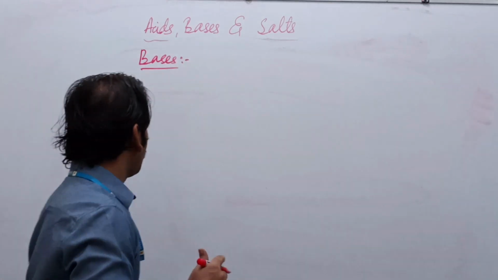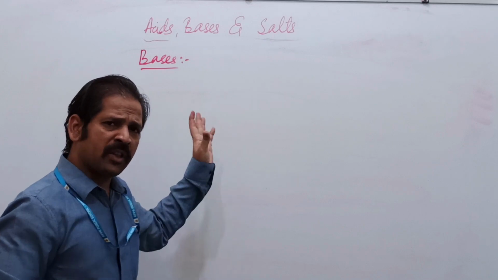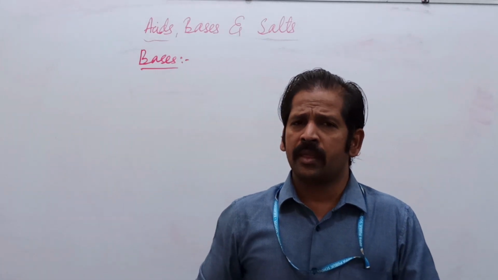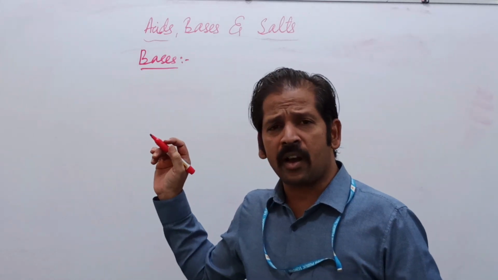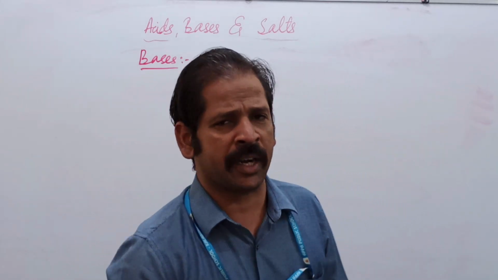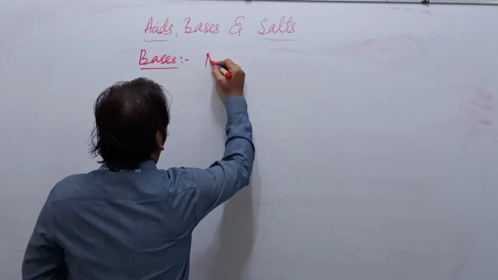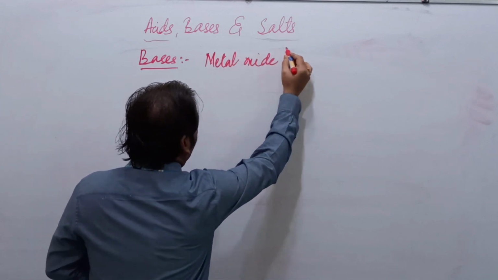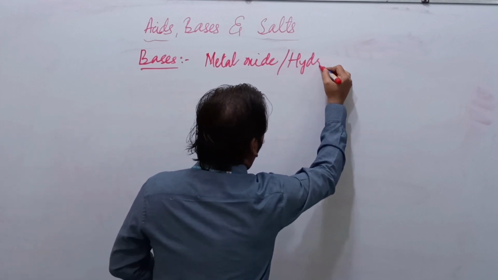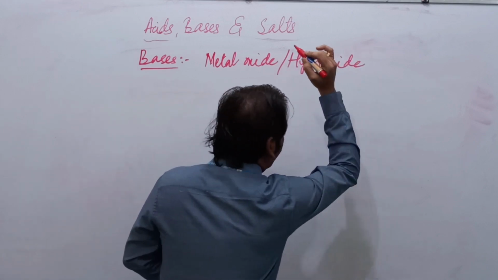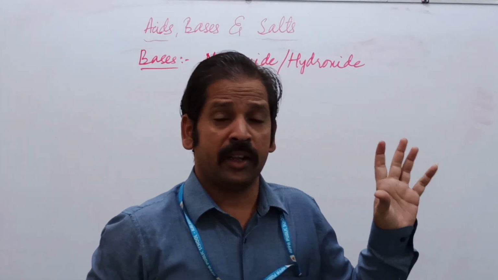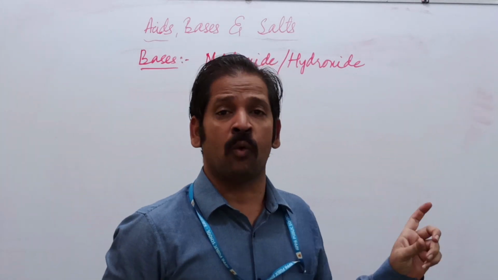Now, if you go for the bases, we will go for the definition of base. What is this base? When metallic oxide or metallic hydroxide, it is not non-metallic, it is metallic now.